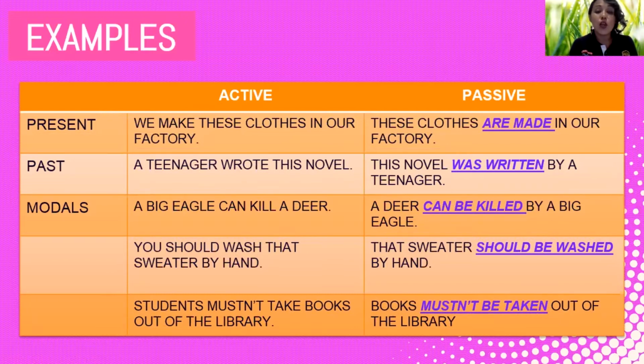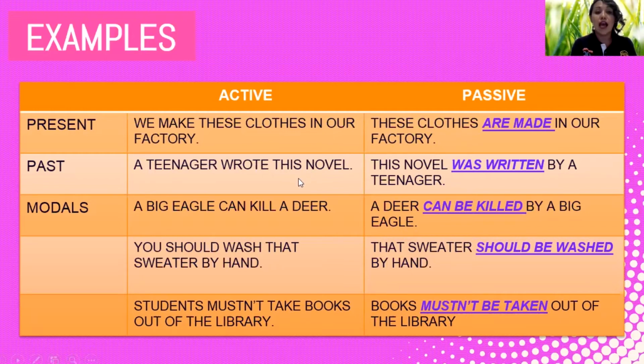So the clothes is the object, okay? And we use the verb to be are because it's plural clothes, and the verb in past participle made. These clothes are made in our factory. So if you can see, we don't mention here who makes the clothes, okay? So these clothes are made in our factory. This is present.